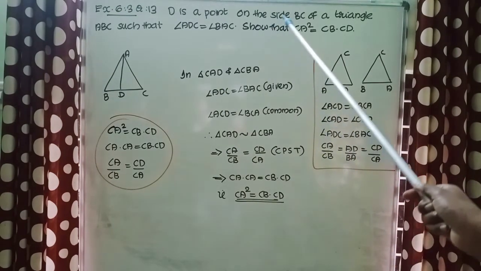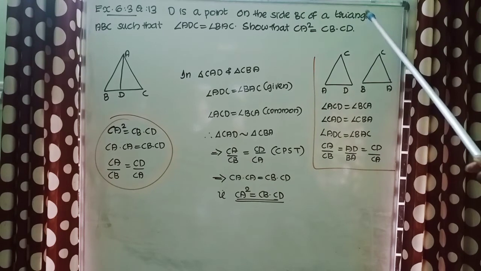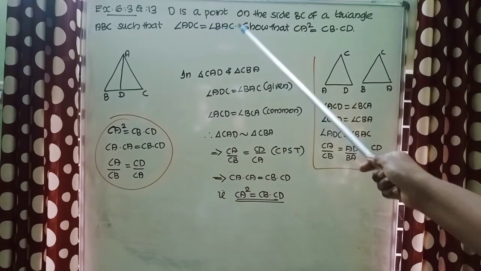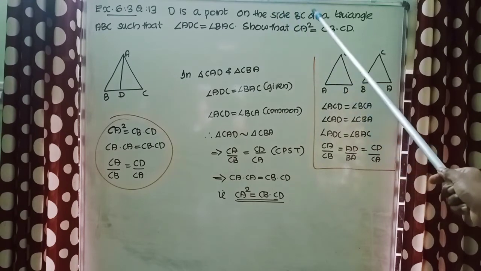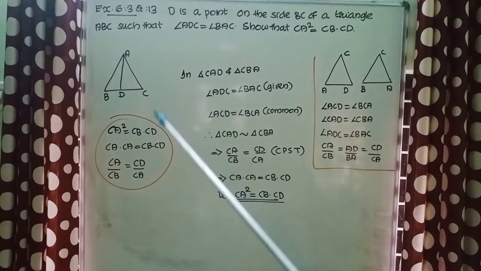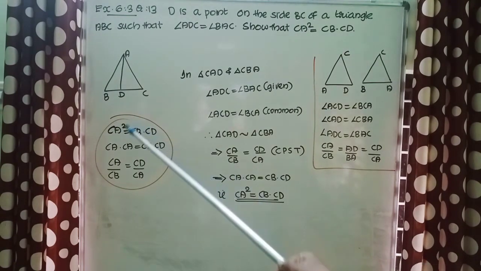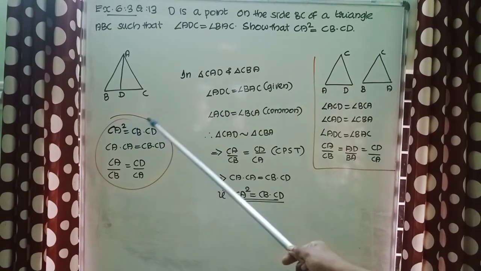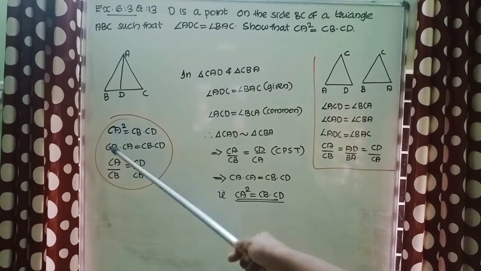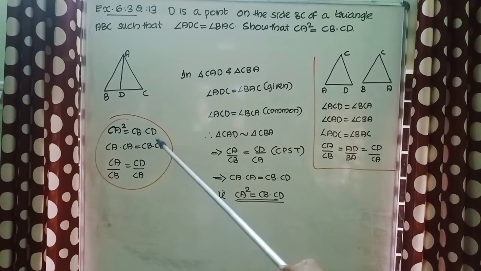D is a point on the side BC of a triangle ABC such that angle ADC equal to angle BAC. Show that CA square equal to CB into CD. Here I have drawn the figure also. So we need to prove CA square equal to CB into CD. I have written CA square is like this, CA into CA equal to CB into CD.